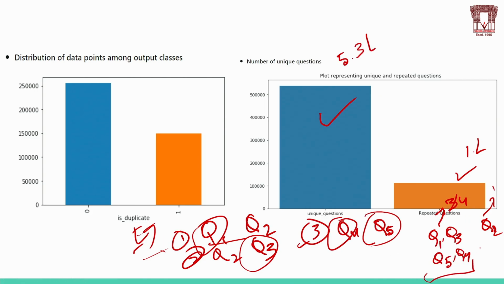In our example, Q2 is repeating here. So Q2 is the repeated question. And Q2 is the repeated question in our data set, in our example.